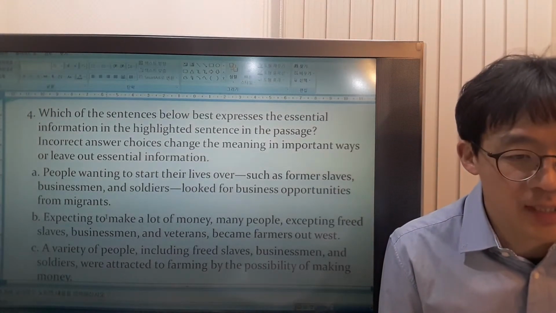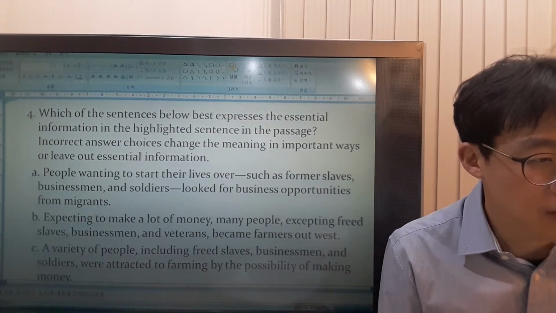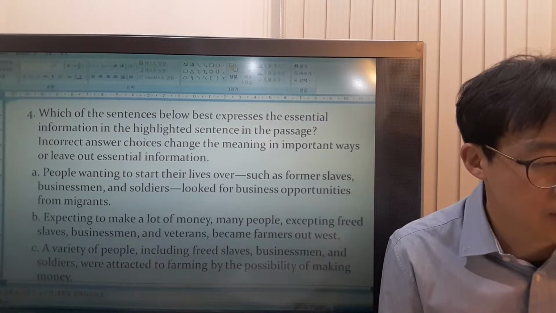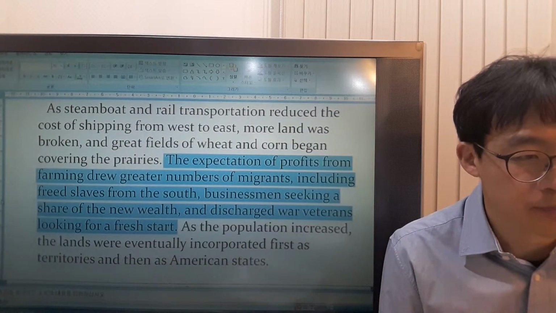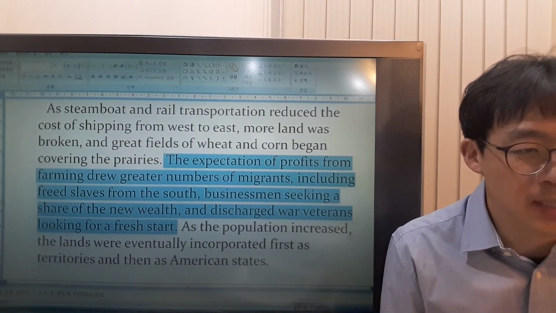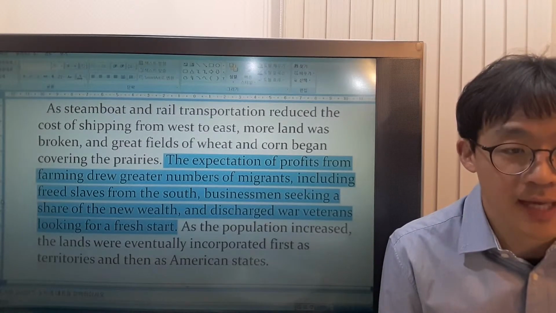So which of the sentences below best expresses the information highlighted in the sentence? Here. So what does the highlighted sentence mean? Mainly, you have to look at that, all right?